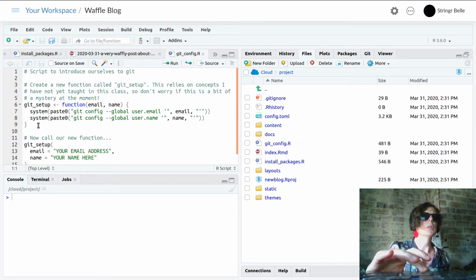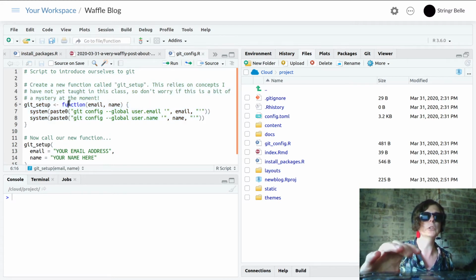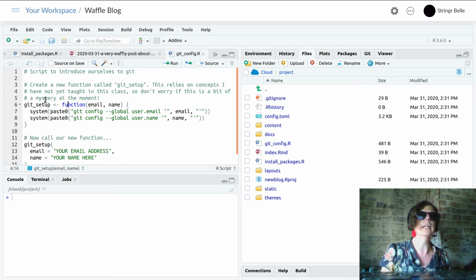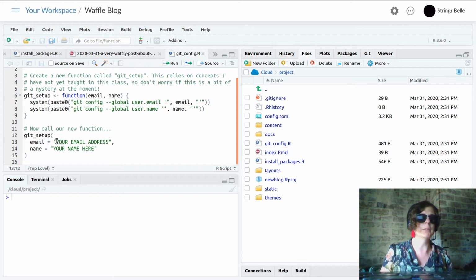Yes. Okay. So this is a little bit of mystery meat here. Later on, I'm going to talk about how to make functions. For now, let us go, oh, okay, this is a function. Danielle is writing a function. That's nice. And go straight to the second part of this script that calls Danielle's new function. So git setup, blah, blah, blah. This bold-faced text here is saying that Stringer Bell should type in her email address, right?